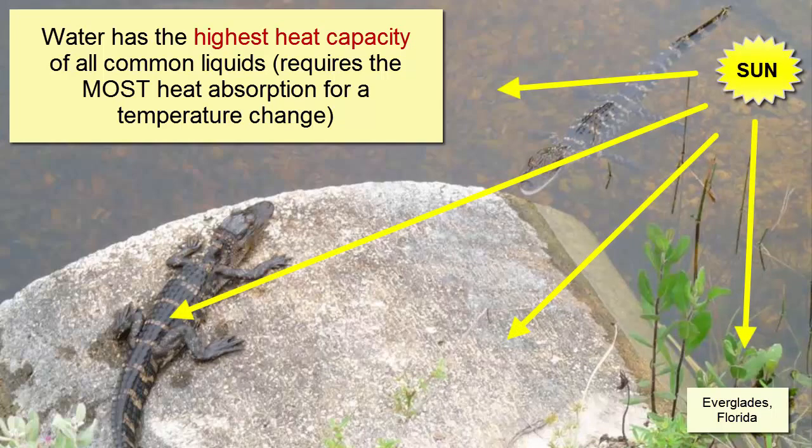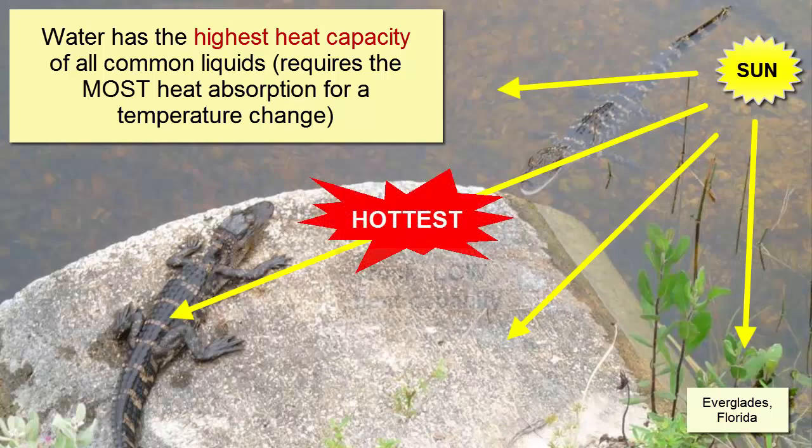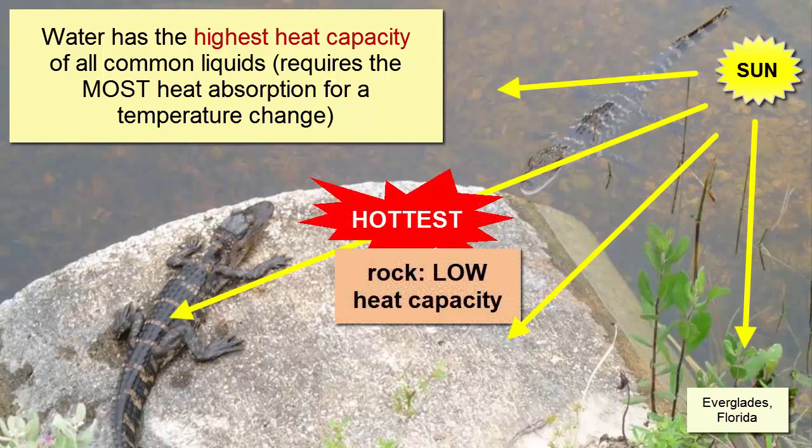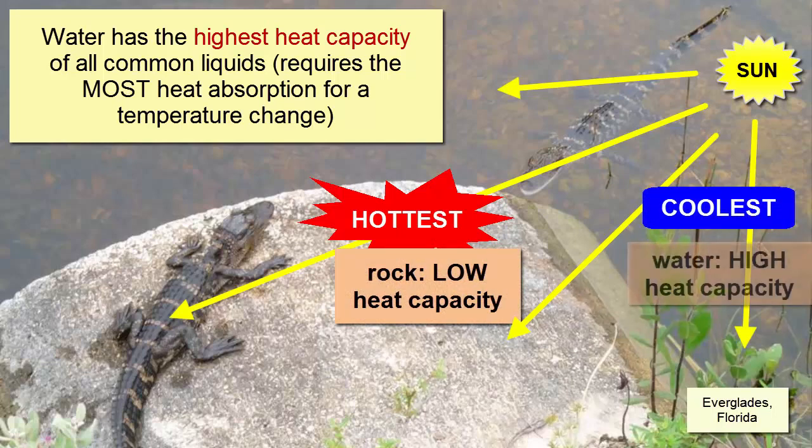The object with the highest temperature is the rock. It has a low heat capacity. The coolest location is the water. It has a high heat capacity and will remain cool even with lots of added daily heat.